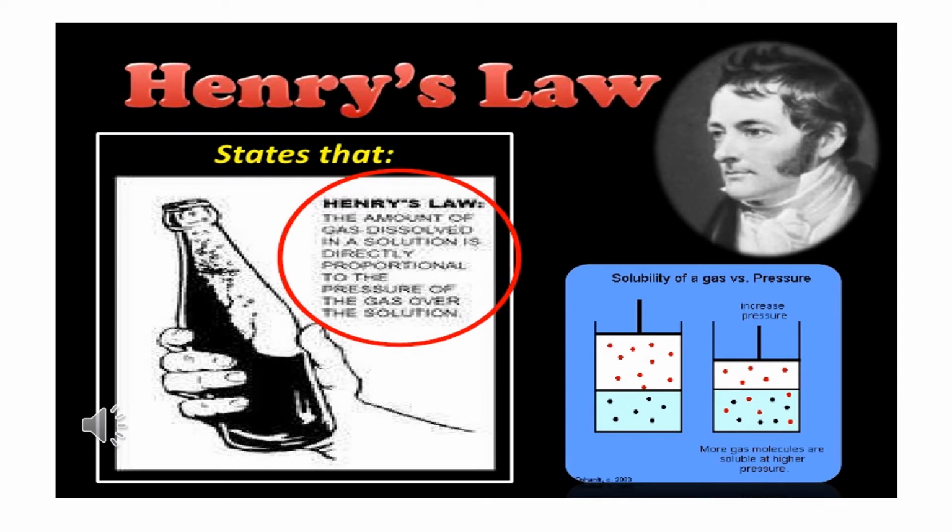It means the solubility of the gas is directly proportional to the pressure of the gas over the solution. If we increase the pressure, more gas will be dissolved in the solution. If we decrease the pressure, less gas will be dissolved. This is called Henry's law.